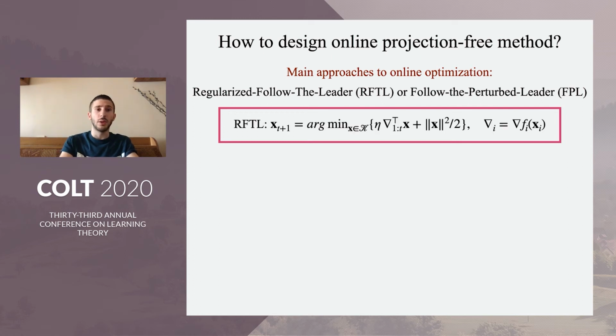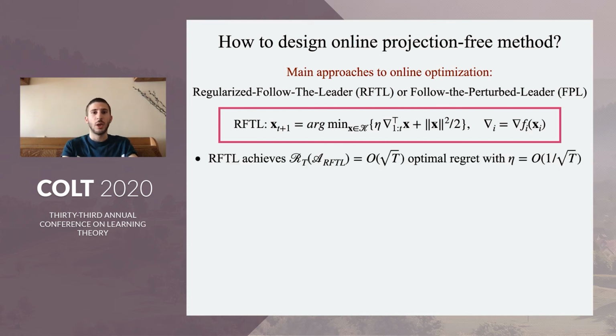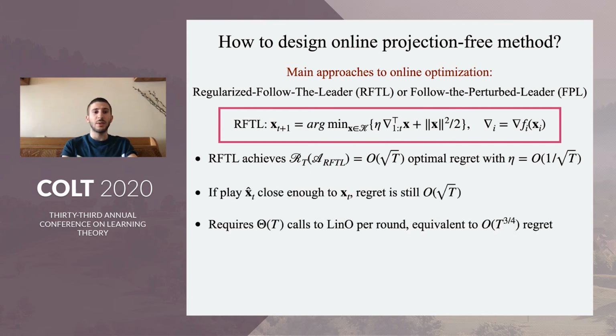Regularized follow the leader is a method that uses strongly convex regularization and the past actions as well as the feedback to compute the next action of the algorithm. It's given as follows, and it can be shown that this achieves optimal root T regret.